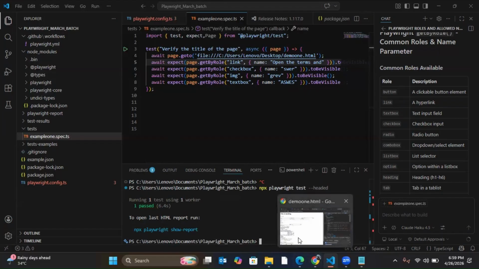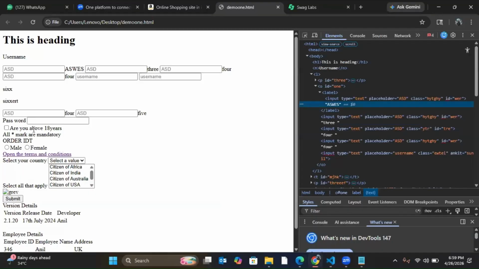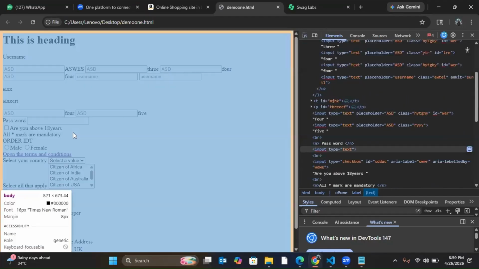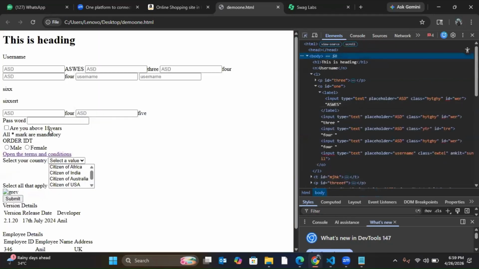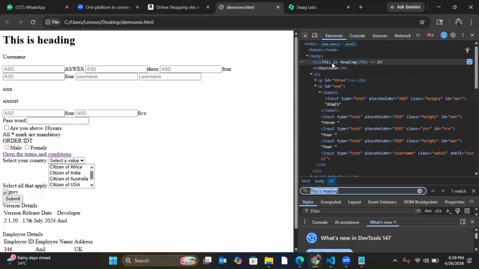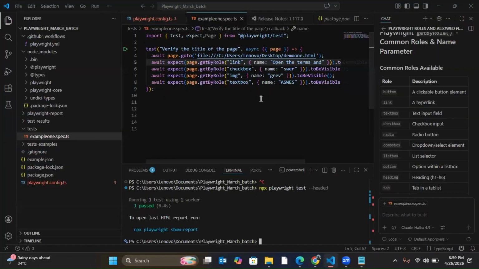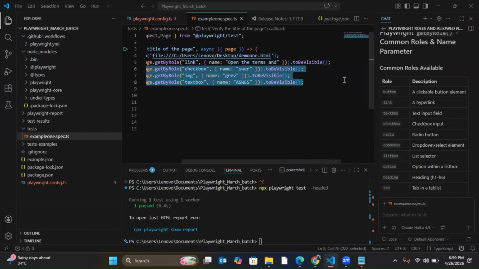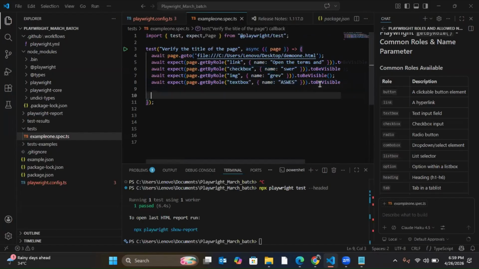Get by text means if you have a visible text, then you just use getByText. Let's say, are you above 18 years? Or this is the heading, the username. Wherever I have a visible text, right? Username is a heading, and that is also a visible text for me. So what I can do is, I'm removing all this for now. You understood getByRole, right?